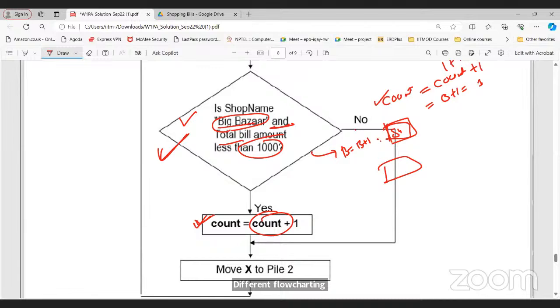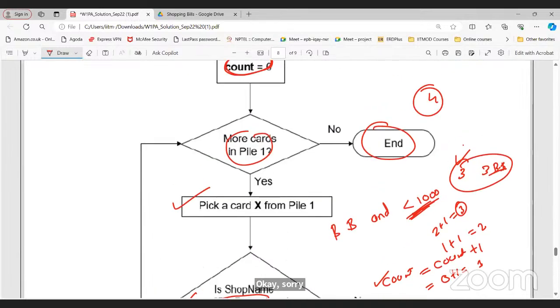If the first card is not satisfying this, then it will directly stop. But we want to check for all the cards. So that's why whenever the pile is empty, only then are we stopping the iteration.